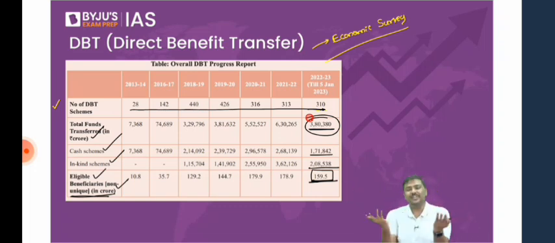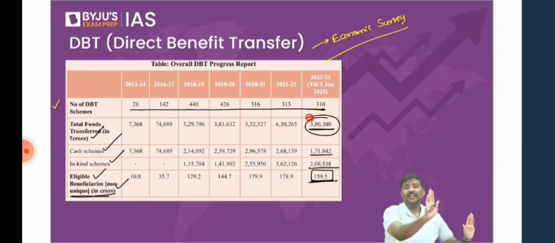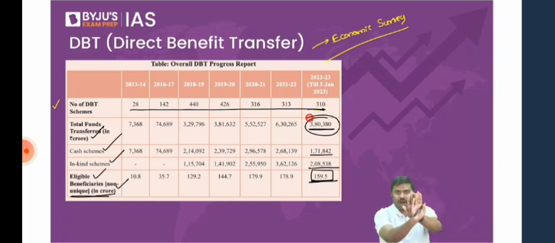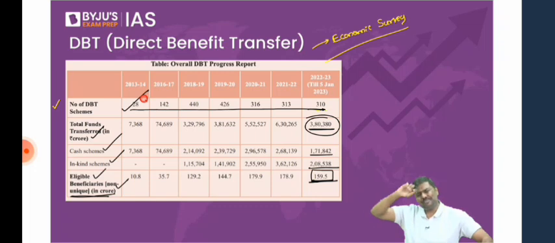Can I give you a current affairs example? Until last year, Pradhan Mantri Garib Kalyan Anna Yojana was one scheme, and the National Food Security Act was one more scheme. So what has the government of India done? Pradhan Mantri Garib Kalyan Yojana has been brought under NFSA. So rather than having 2 schemes, now we'll have only 1 scheme. Restructuring will take place, discontinuation will happen, so many things will happen. So this is the data regarding DBT. Should you memorize the whole data by heart? Please don't do that. Next year, before you write the exam, I'm 100% sure the government will give updated data in one or the other document.